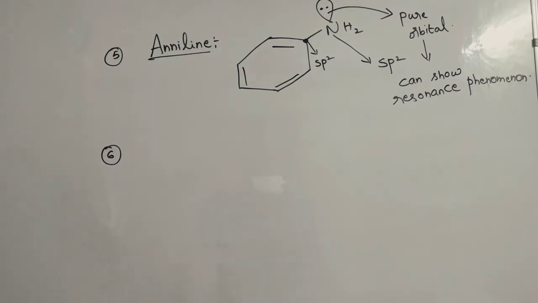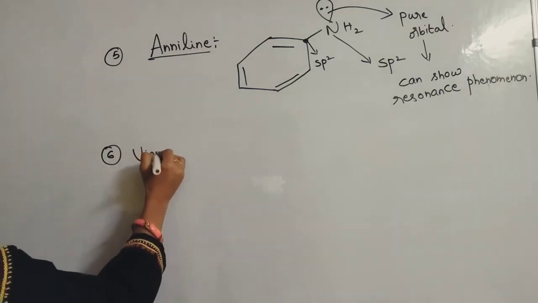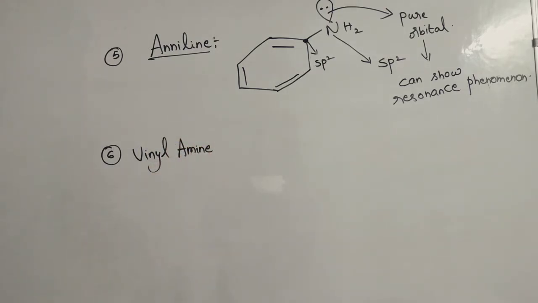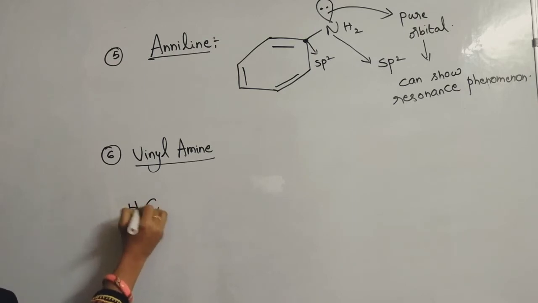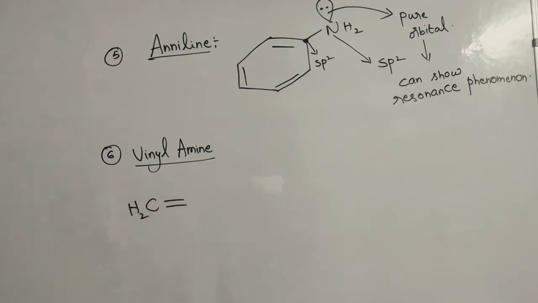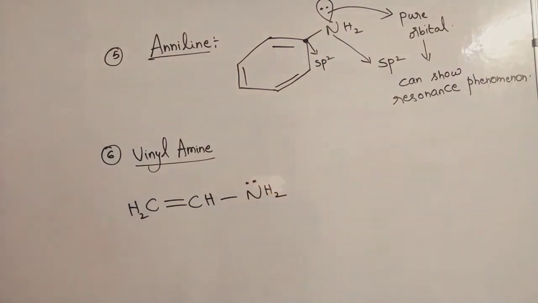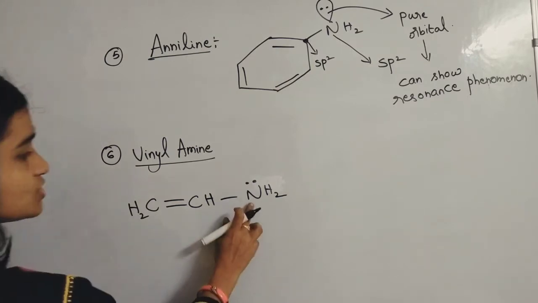Now the next example is vinyl amine, example 6, in which we have to check nitrogen's hybridization. So what is vinyl amine? It is ethenamine. Vinyl means a double bond: CH2=CH-NH2. This structure you call vinyl amine. So here also you have to check the hybridization of nitrogen.